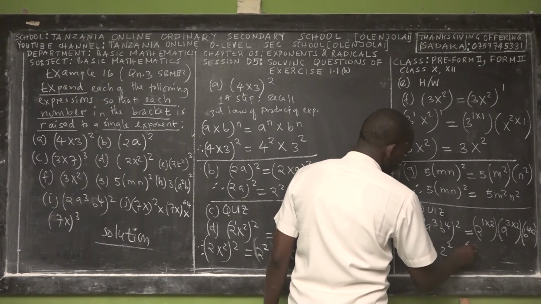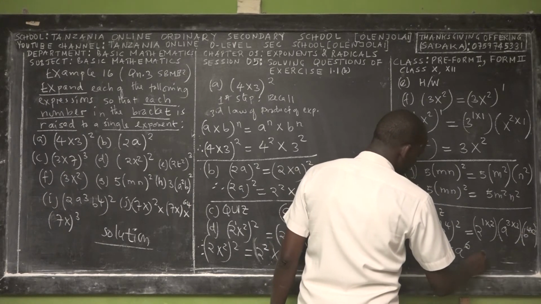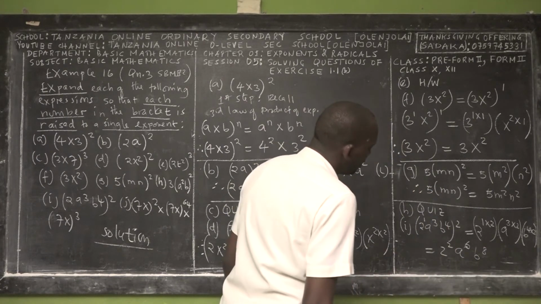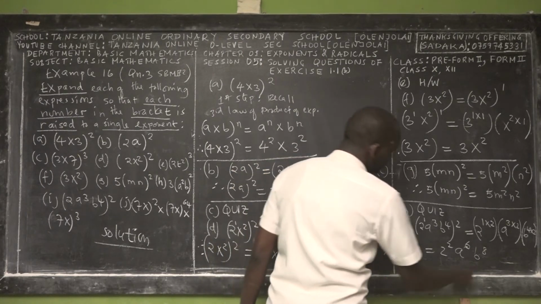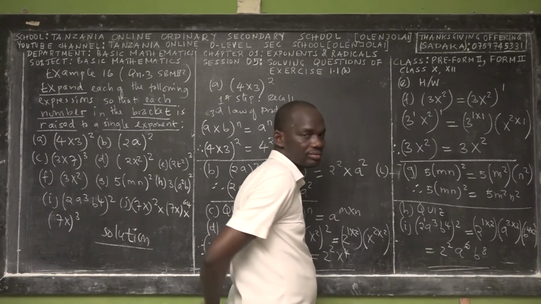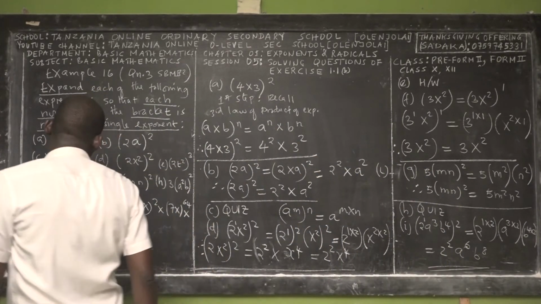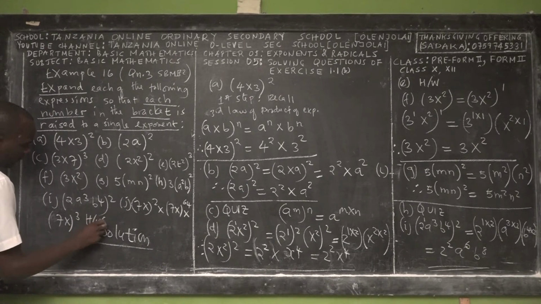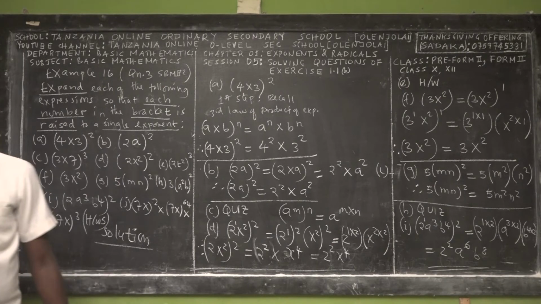Then 4 times 2, 8, so b power 8. Okay? Yes. So this is the final response. So Roman J is your homework, homework 5. Okay.